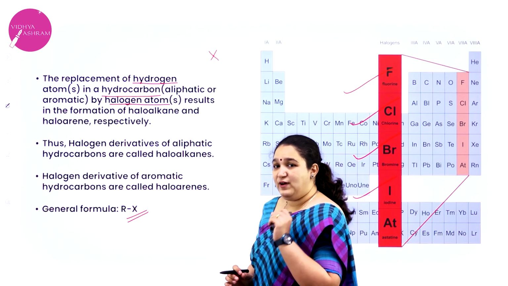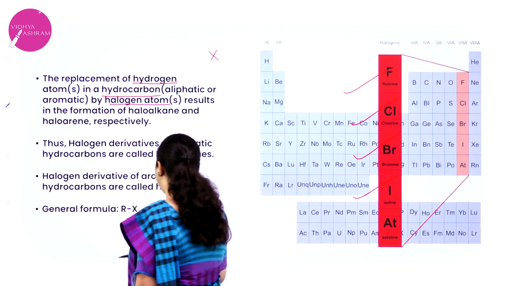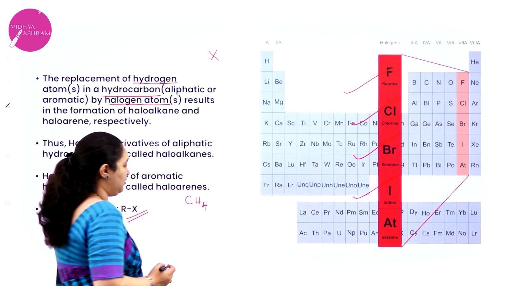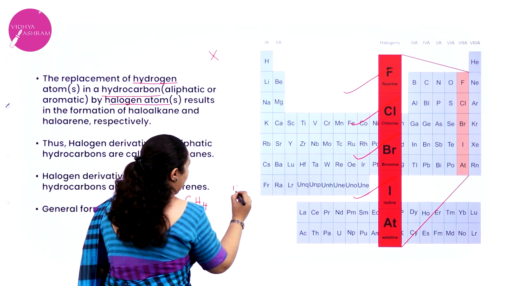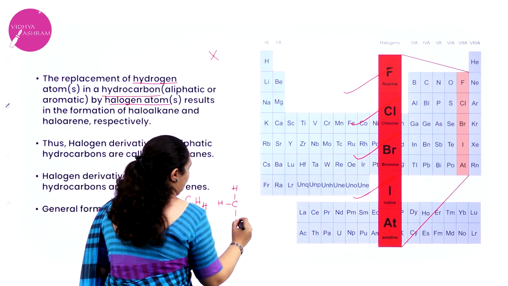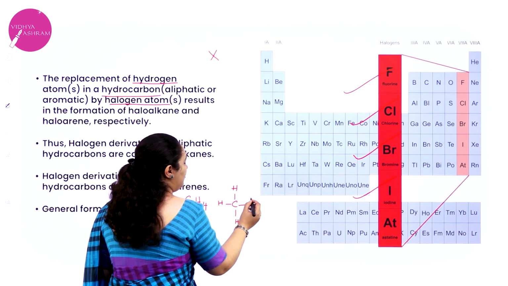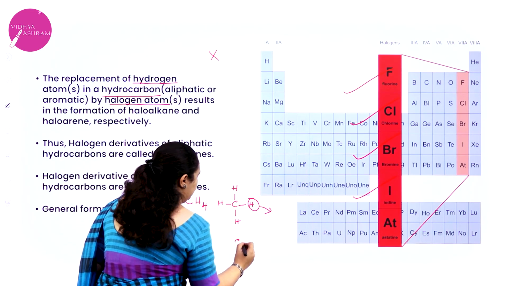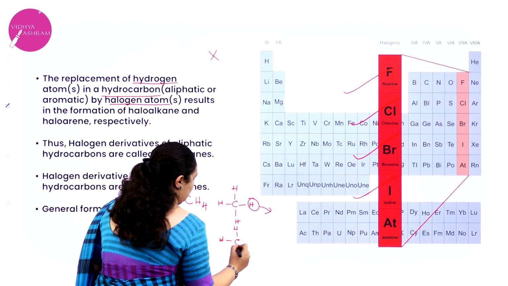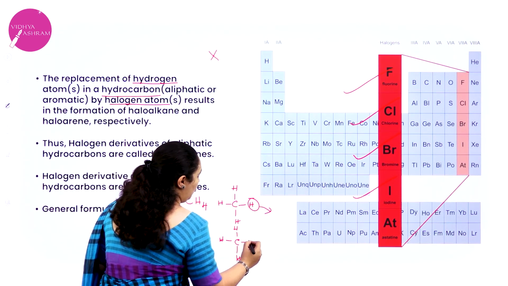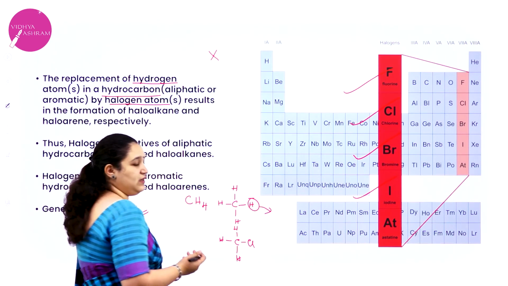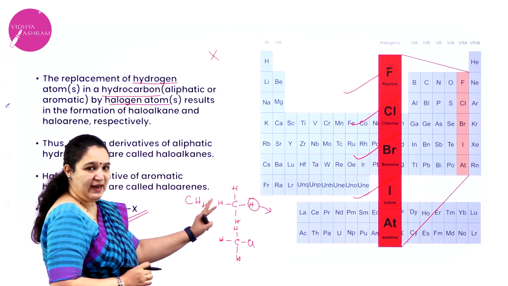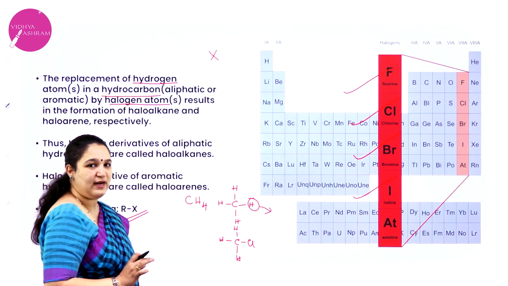Now, for example, I'll take methane. Methane has got this formula CH4. That is, if I write the entire structure, it will be like this. Now, any one of the hydrogen atoms, if I replace it with halogen, for example, I'll take chlorine halogen, this becomes a haloalkane. So, if I take an aliphatic hydrocarbon and replace the hydrogen atom with halogen atom, we get haloalkanes.